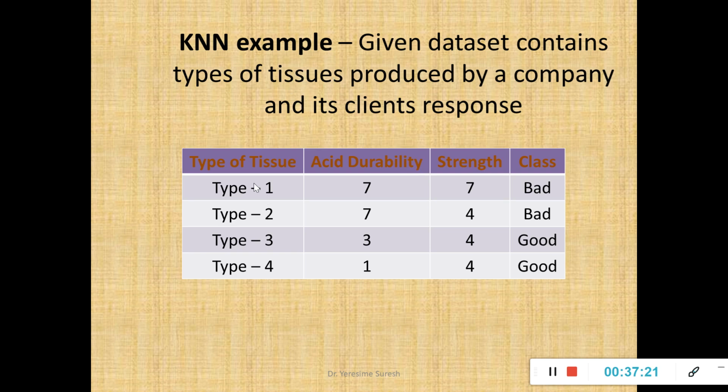How many instances are there? 1, 2, 3 and 4. So there are 4 instances and their respective class labels. The client response is taken as the class label for easy understanding, and the responses are bad, bad, good, good. So we'll try to apply the KNN algorithm to this given example.